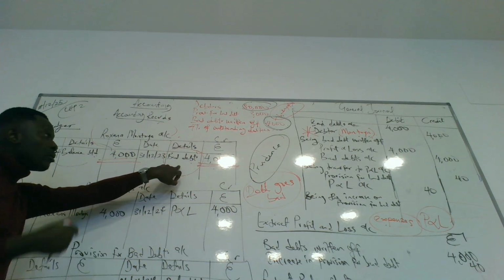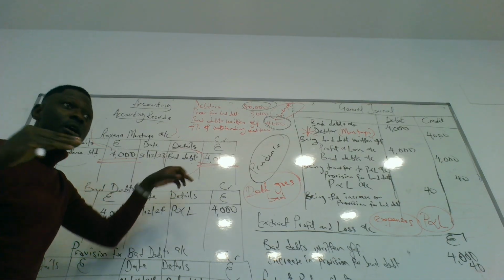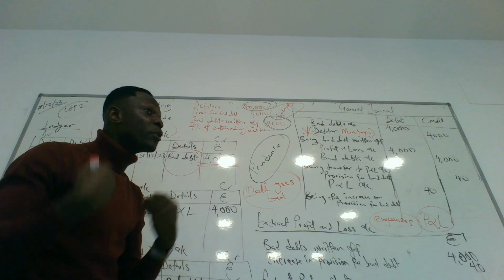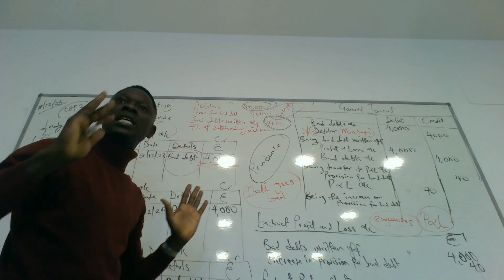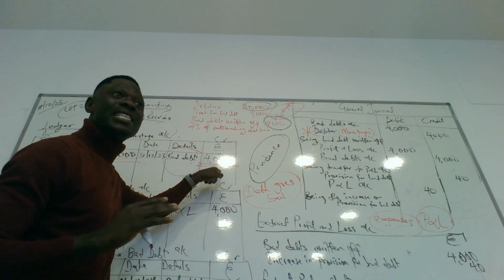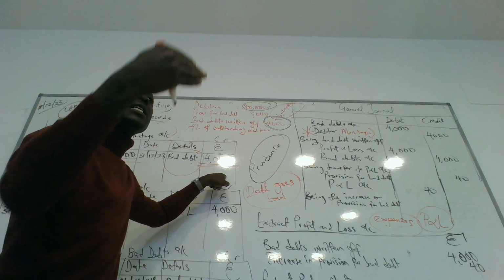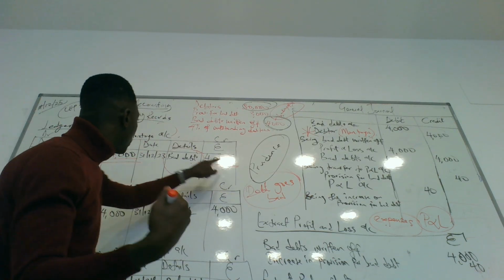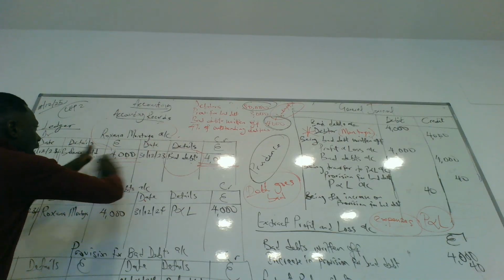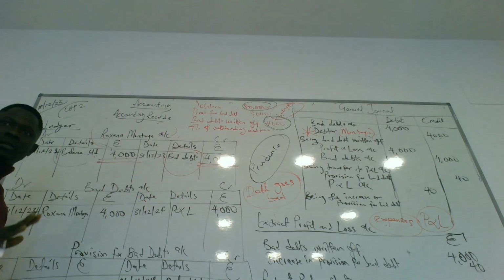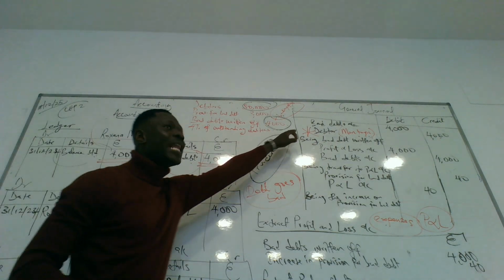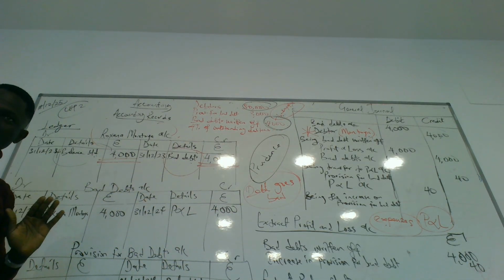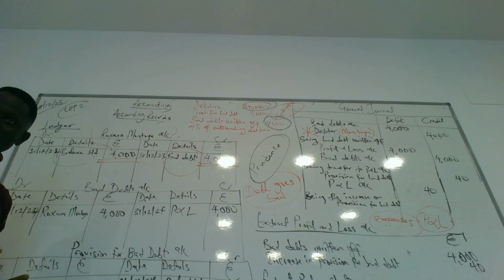Bad debt will be paid. It becomes a bad debt, right? The business is paying. So the bad debt account will pay instead of Montoya. Yes or no? You credit the giver. The bad debt account is paying instead of Montoya. How much is the bad debt paying? 4,000. Balance brought down. Montoya's account is over. The journal ended here. The ledger also ended. Do we understand the first situation now?